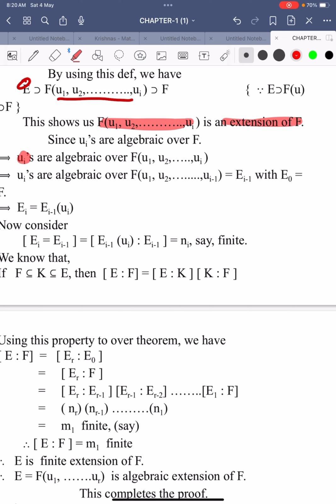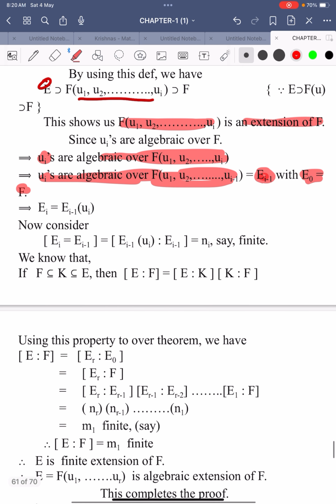By the data, ui is algebraic over F of u1, u2, and so on ui minus 1. Let us name it as Ei minus 1, with E naught equal to F. It means you can write Ei as Ei minus 1 of ui.